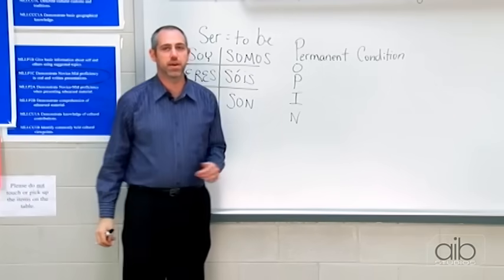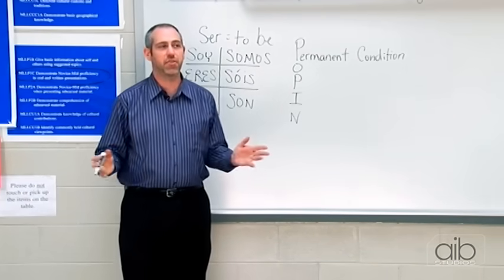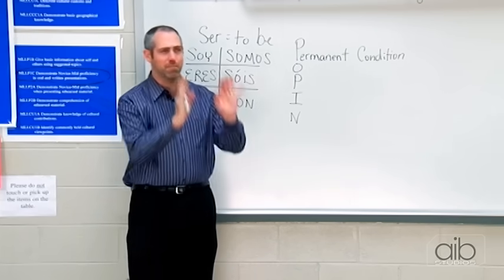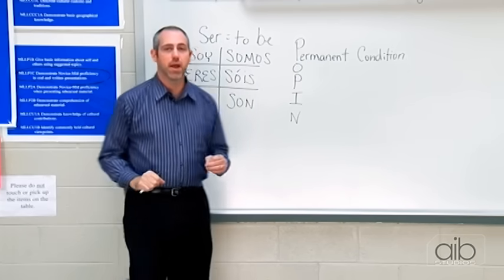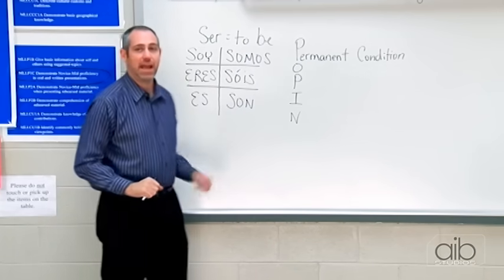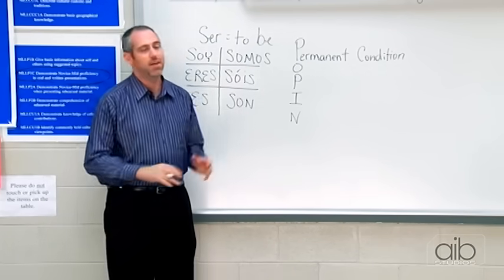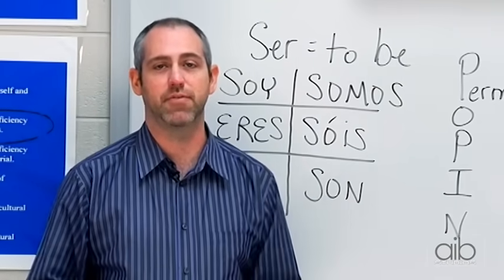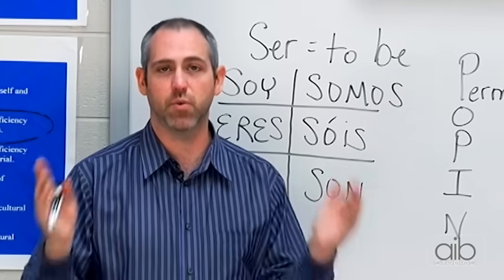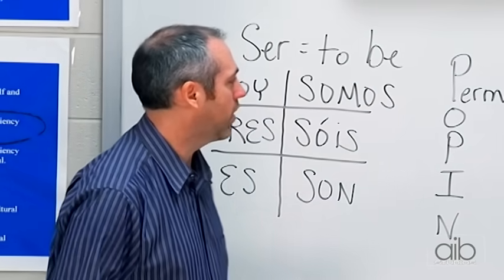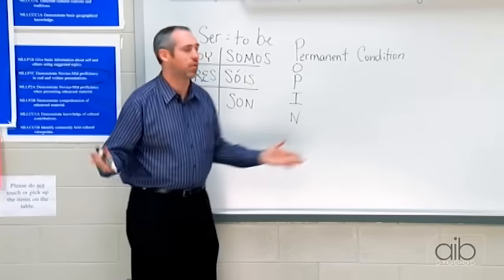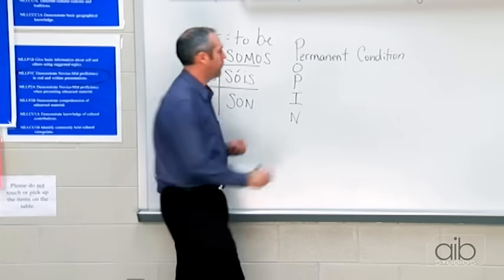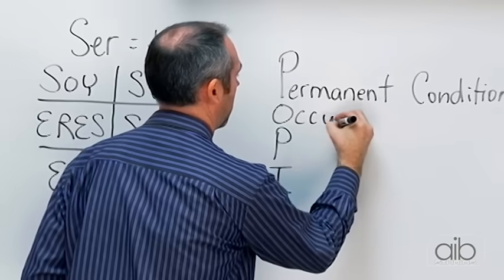What do I mean by permanent condition? Well, anything that doesn't change. So for example, if I wanted to say that building is really tall, I could use is, es, to say is, because the building being tall, it doesn't change. That's a characteristic of that building. It doesn't change. That's the way it is. So therefore, a permanent condition would be an example like that. The building's tall.